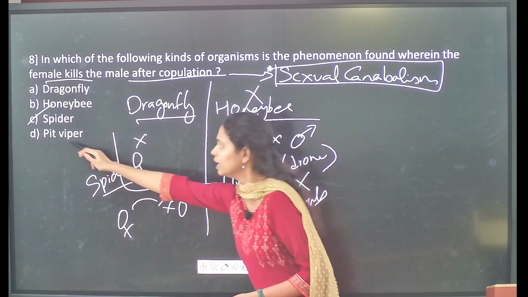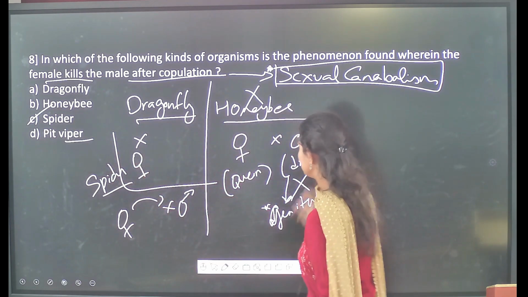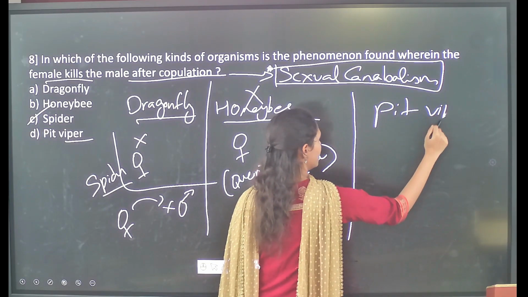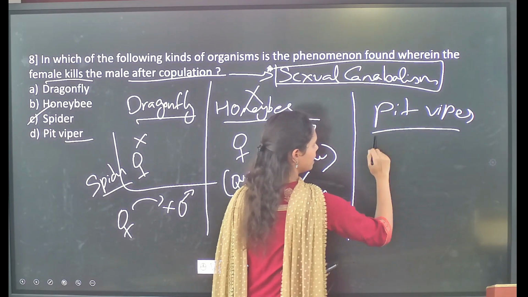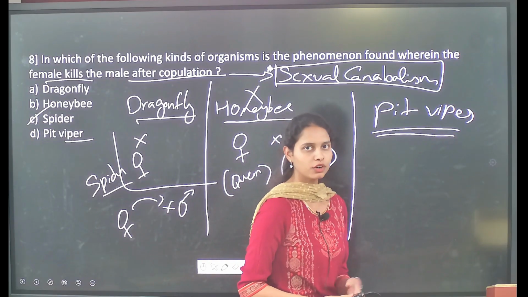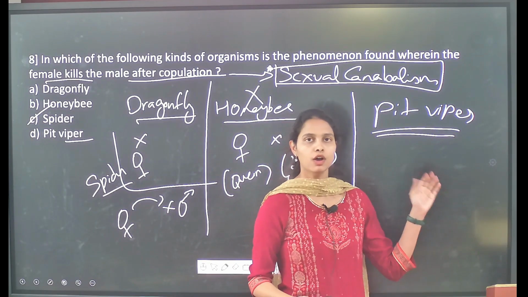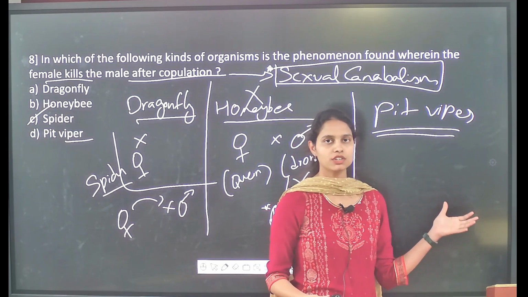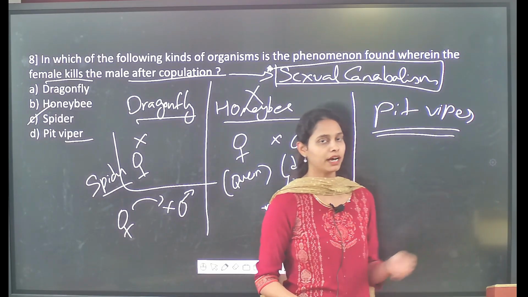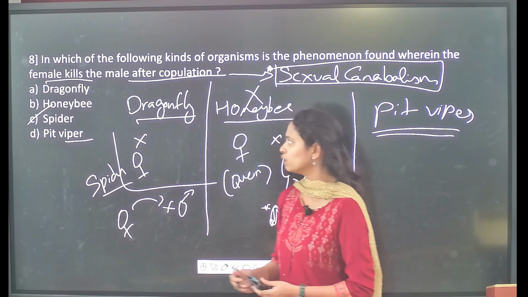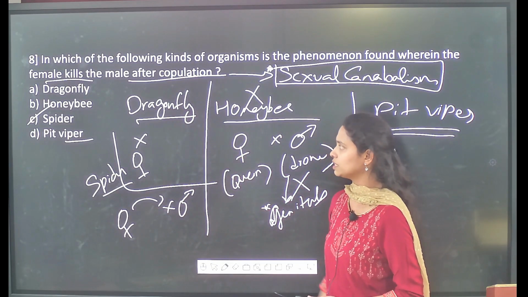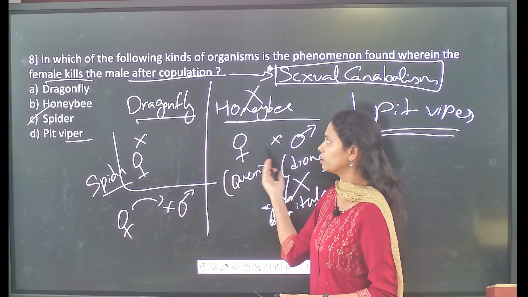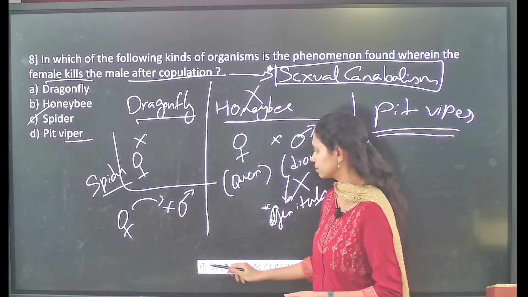Then followed by, if you analyze the last statement, that is the pit viper. And what was this pit viper? It is a snake, and in the case of this pit viper also, after the copulation both the male and female separate and go their own way, but there is no such sexual cannibalism observed in pit vipers. So here among all the species, it is the spiders which show this phenomenon called sexual cannibalism.